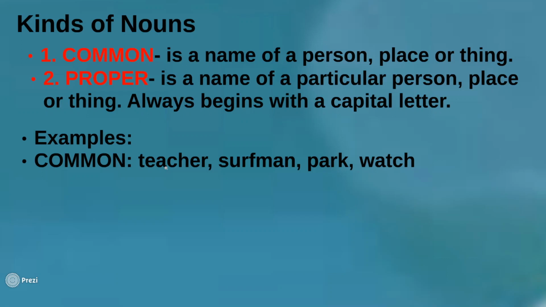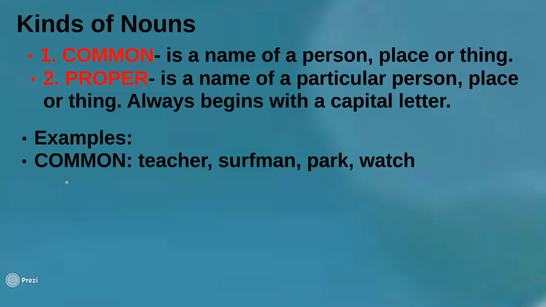Okay, so they are teachers. So this is common, teacher. Surfman. You have read this in your Storm Warriors lesson last week. Park. Okay, and watch. As you can see here, these names are not exact. They are not particular. So any name of a person, place, or a thing is called a common noun.